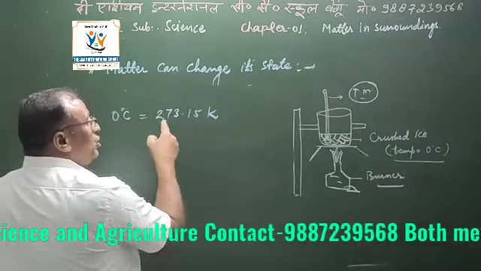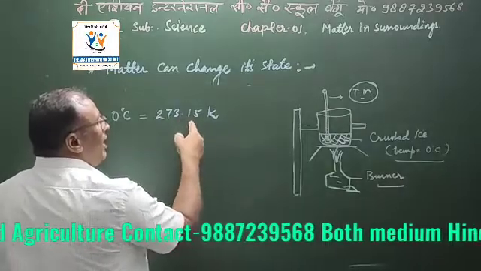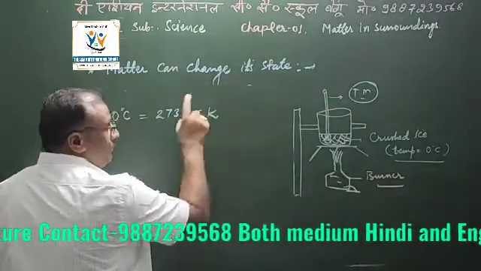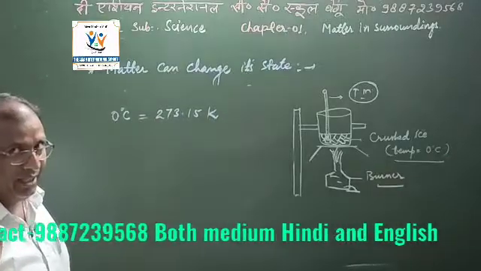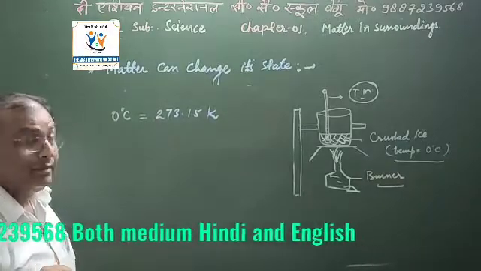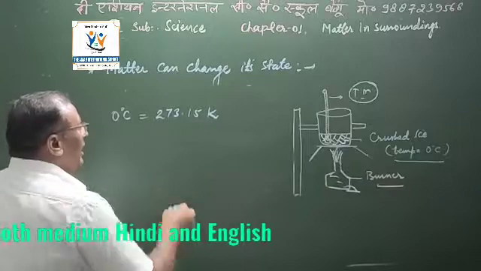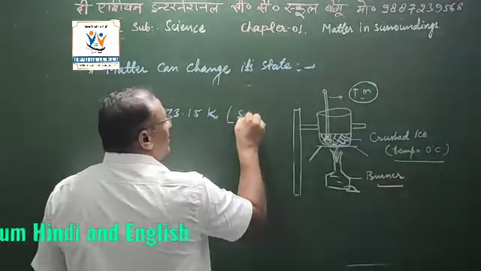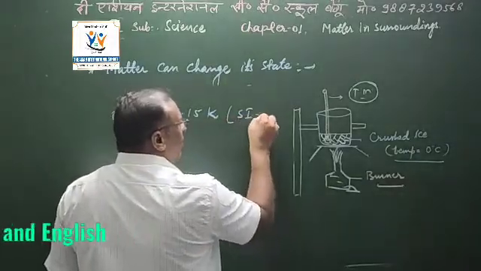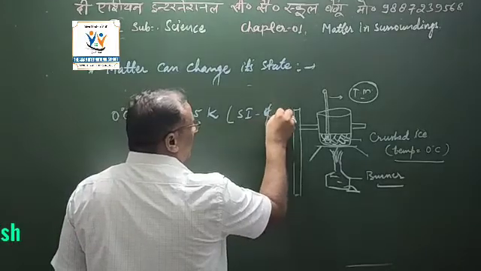But in this case, it is to be written as 273.15 Kelvin, not with any type of degrees mentioned here. Why? Because this is the standard SI unit of temperature.